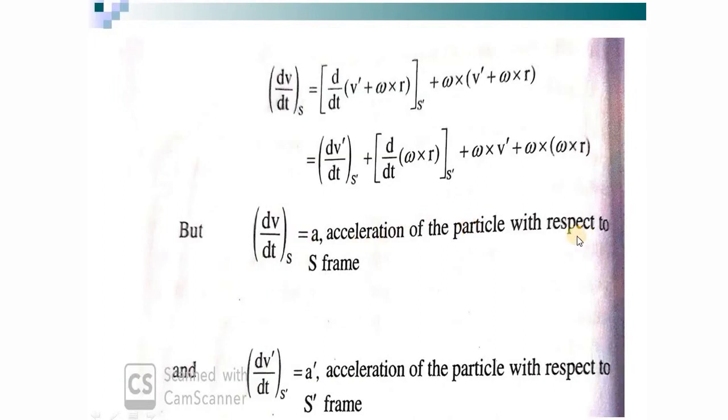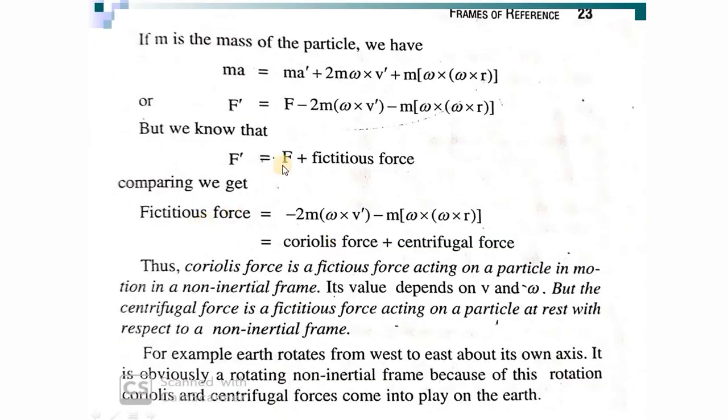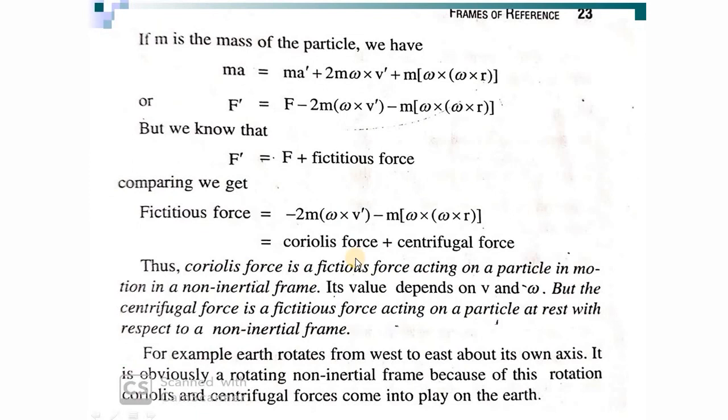So what have you got altogether? The net acceleration of the particle observed in the S frame will be the acceleration with respect to the S prime frame plus two accelerations. The first one is called the Coriolis acceleration and the other one is called the centrifugal acceleration.